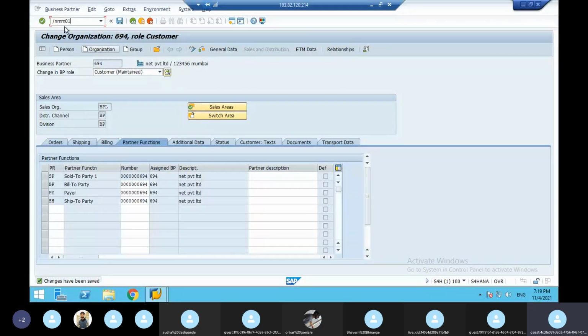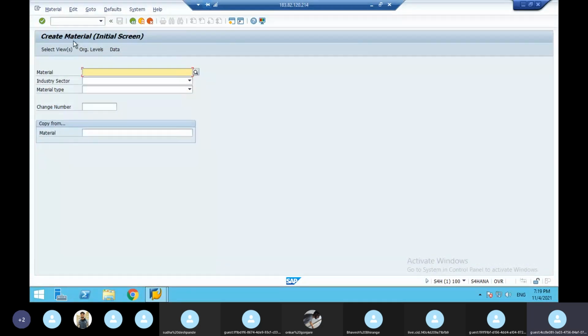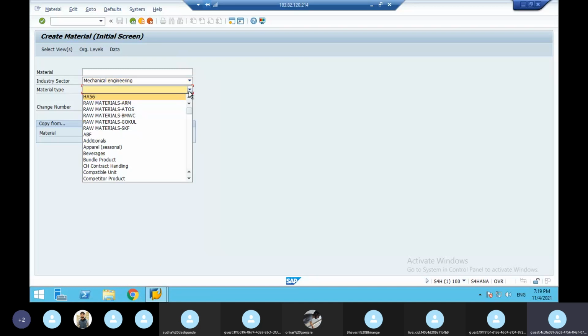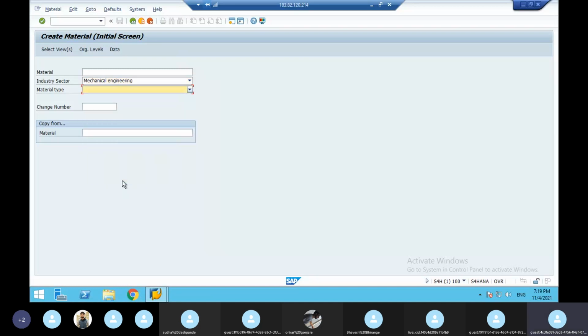Slash n MM01 is for creating the material master record. That creates the material master data, meaning the customer ordered material master data. Here you have to give the industry sector, mechanical engineering, which is your company. My company is an engineering based company, so what you are manufacturing there is a finished product. SD means finished product, so this we have to maintain.